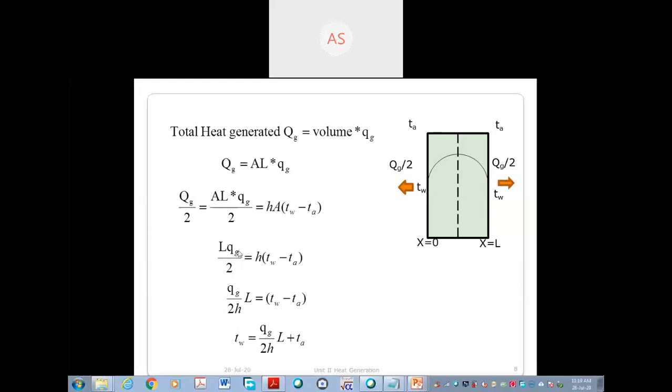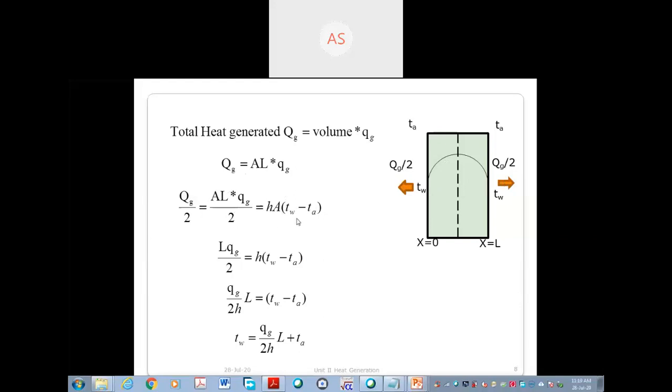All of you got this concept? If you got it, various problems you will be able to solve in future. Okay, have you got it, roll number 11, 10, 7, 1? Okay, you got it. Half of the heat generated has gone on the left side, half on the right side. That is being convected. Convected means it is used to raise the temperature of air.